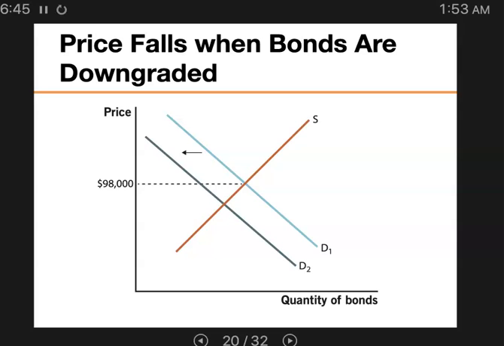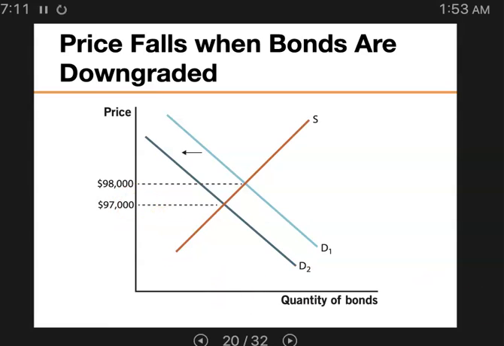You see, the default risk is a bit higher because the competitor is doing better and the chance of making profit is smaller, right? So as demand declines, the market price of this particular bond is going to fall, right? Which means the interest rate rises. So from 98,000 to 97,000, the interest rate is much higher.